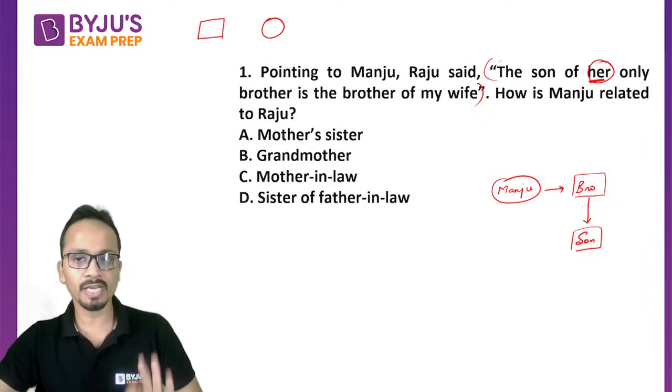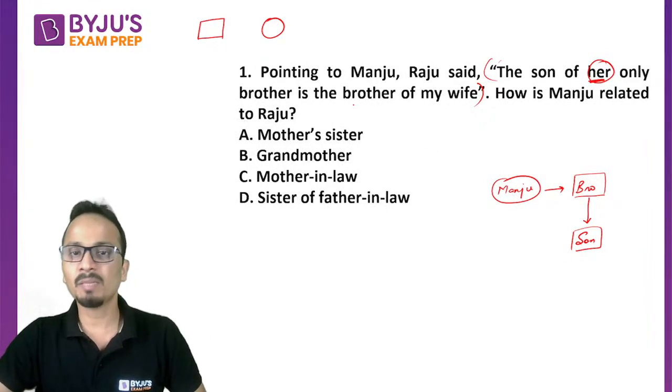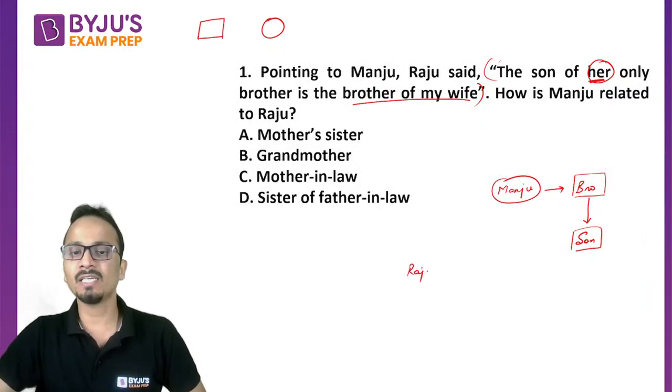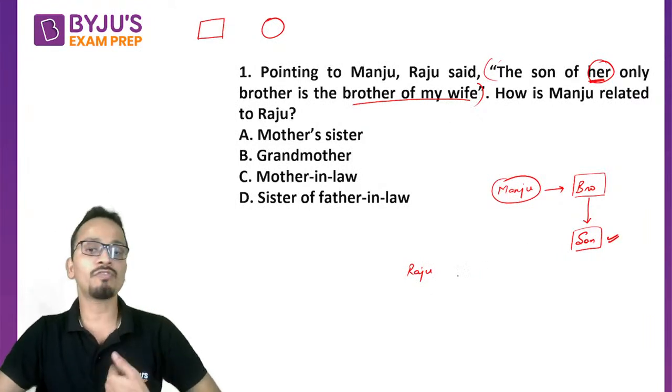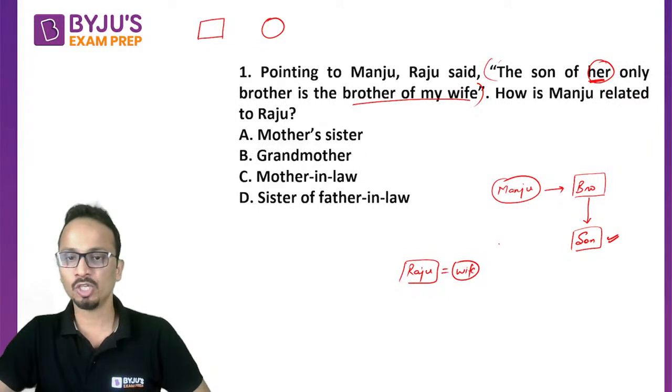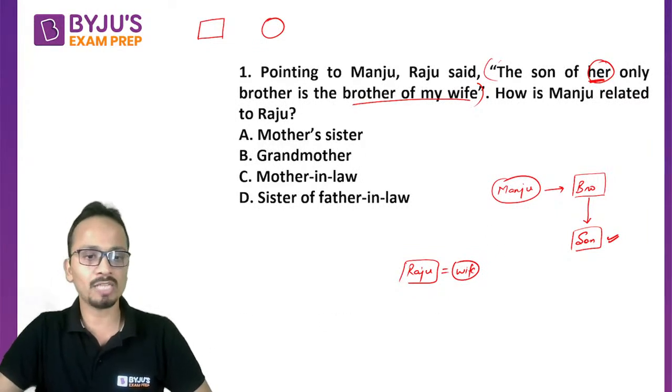Okay, now let's see who that is. All right, is the brother of my wife. So Raju is saying that this person is the brother of my wife. So Raju's wife will be someone. So Raju's wife's brother is this person. So I'll put Raju up there.